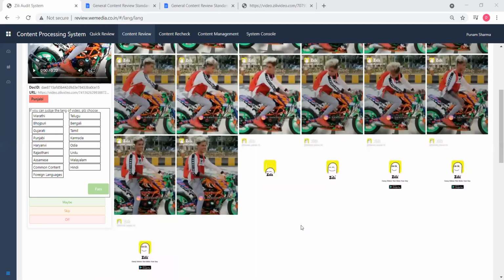Yes ma'am, I'm getting it, but other than our respective language, we don't understand Hindi or North Indian languages. Then how can that be? At that time, what you can do is mark maybe. There is an option of maybe, and I've already told you that we are going to pay you on the maybe part also.